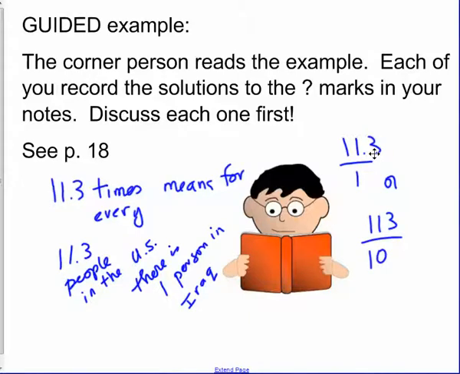So if you want to make this make more sense with a real number of people, multiply this by 10, multiply this by 10, and we get 113 people to 10. That means for every 113 people in the United States, there are 10 people in Iraq. And maybe you can picture that better. But that's an equal ratio to 11.3 to 1.